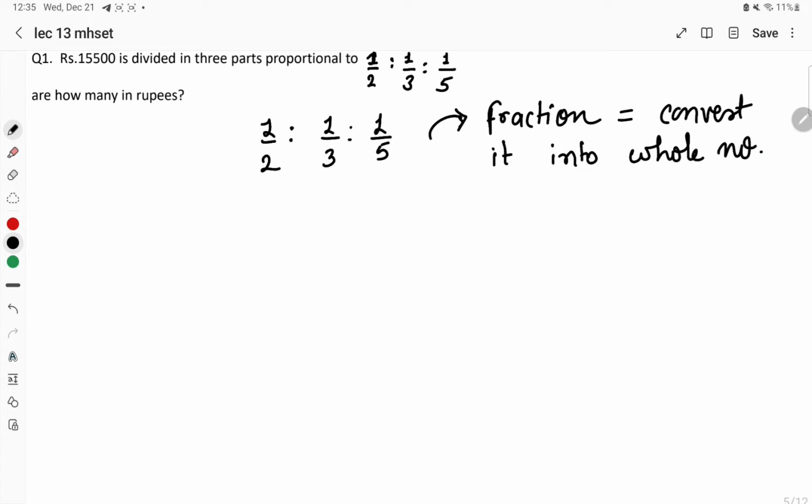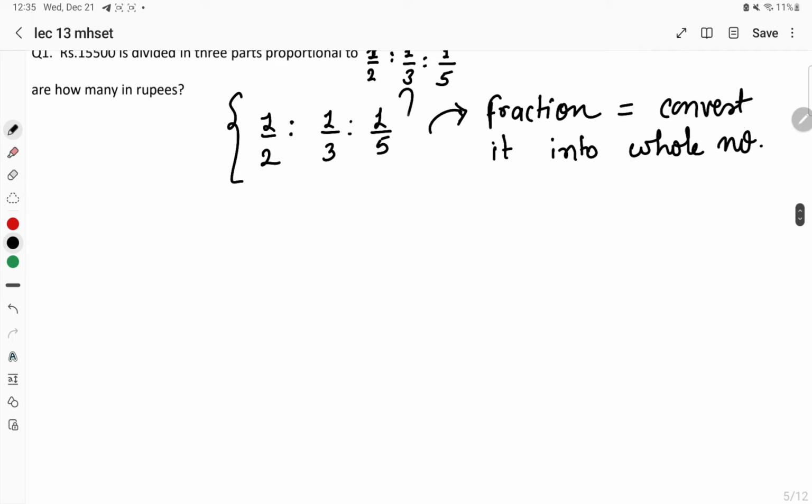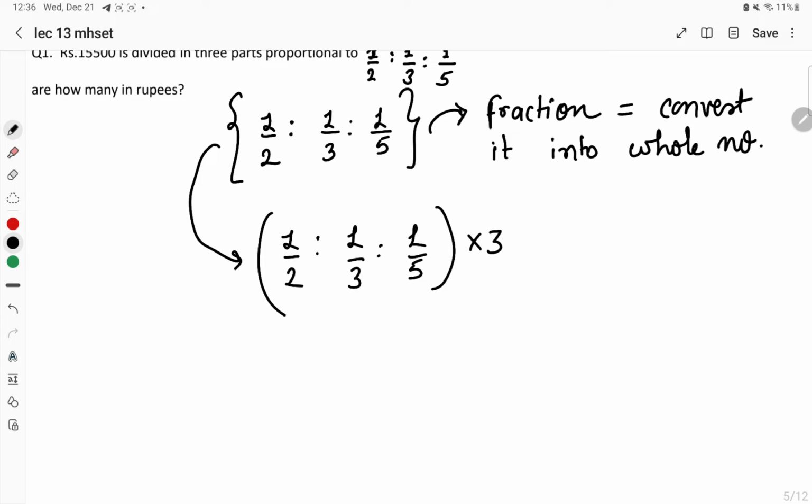Whole number. Okay, convert this particular fraction into the whole number. So here 1 by 2 is to 1 by 3 is to 1 by 5. Convert it into whole number. How we can convert it? By multiplying it by 30. Why have I taken 30 over here?